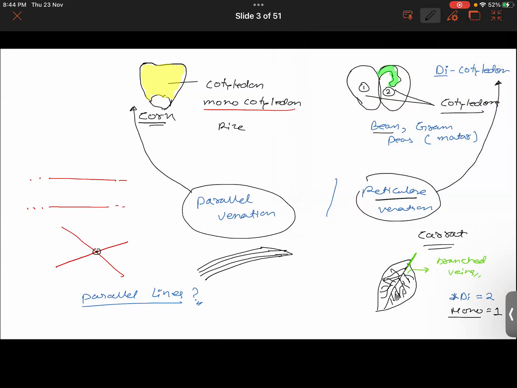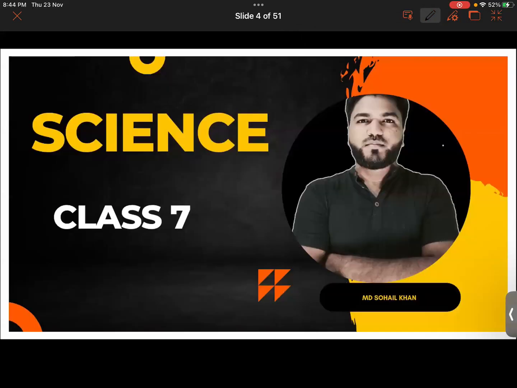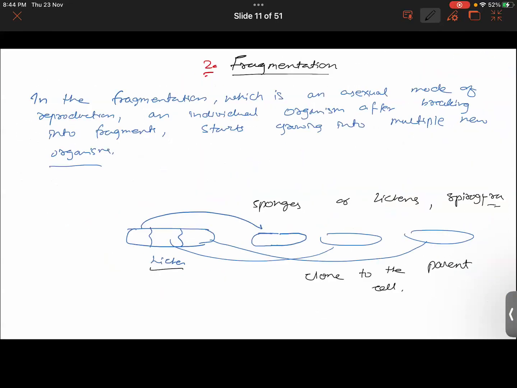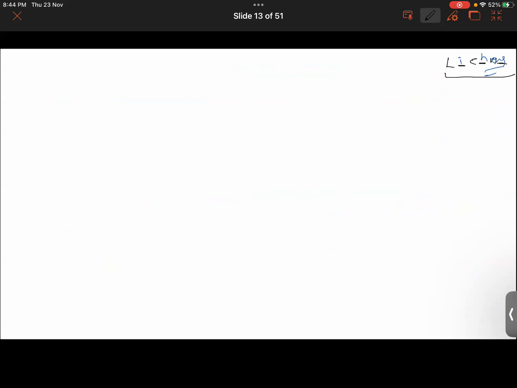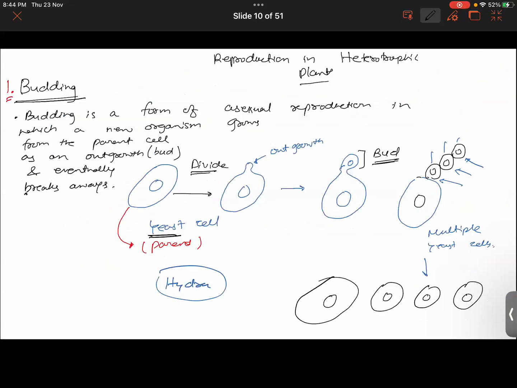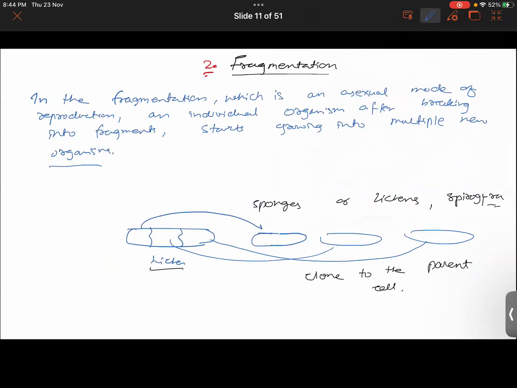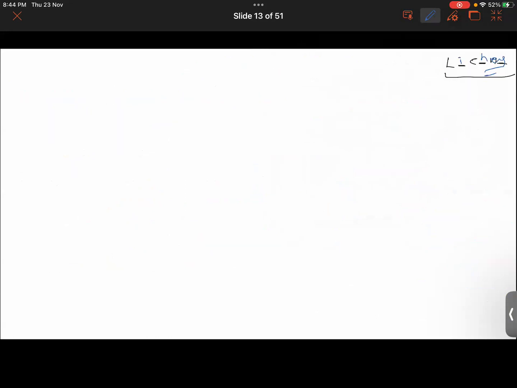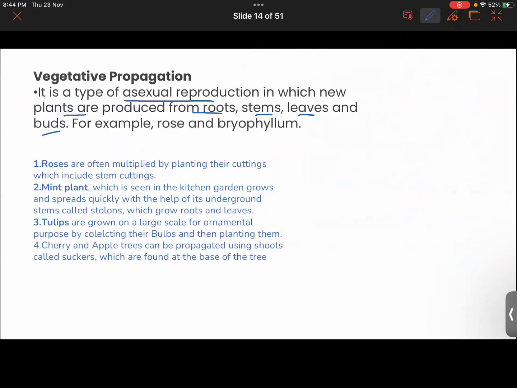Anyways, let's continue the chapter. We did talk about the reproduction in heterotrophic plants, right? We talked about budding, fragmentation, and spore formation. Hope you have not forgotten the examples.